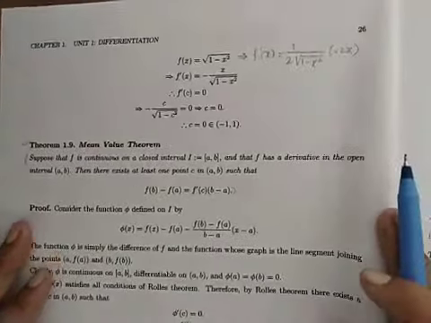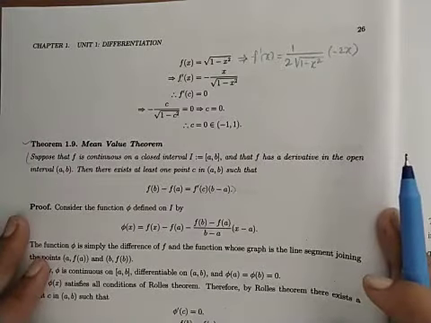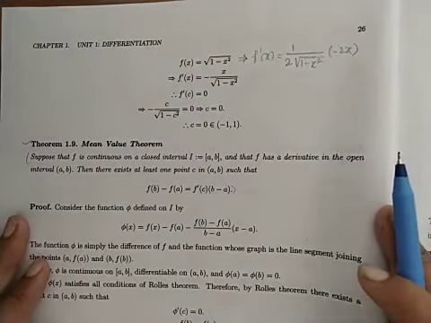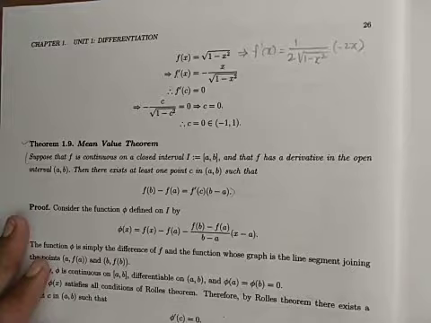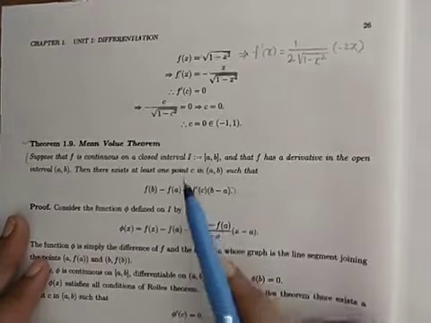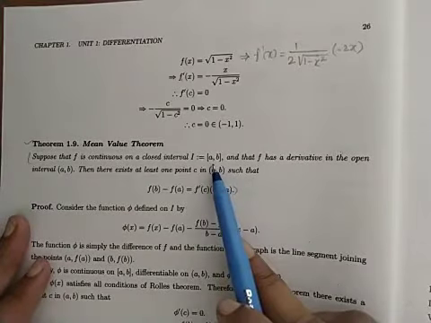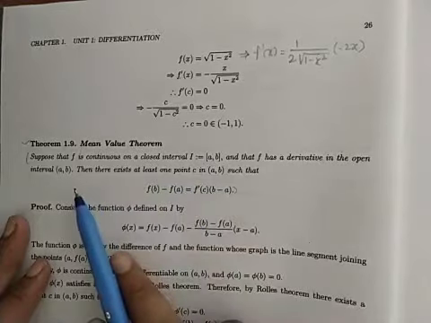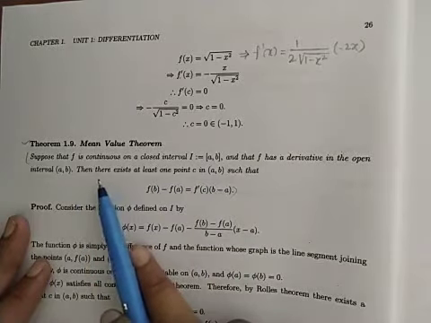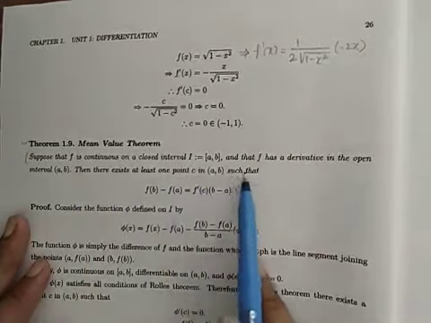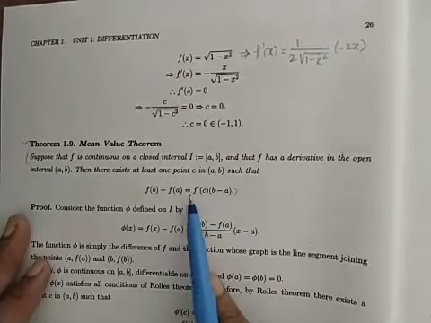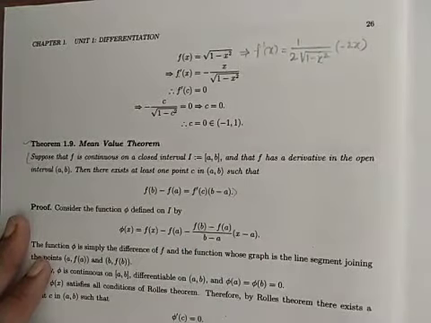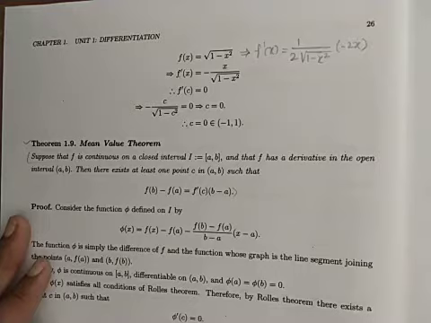Now, the next theorem is the mean value theorem. What does it state? The first two conditions are similar. f is continuous on the closed interval [a, b], differentiable on the open interval (a, b), and then there exists a point C in (a, b) such that f(b) minus f(a) is equal to f dash of C into (b minus a).